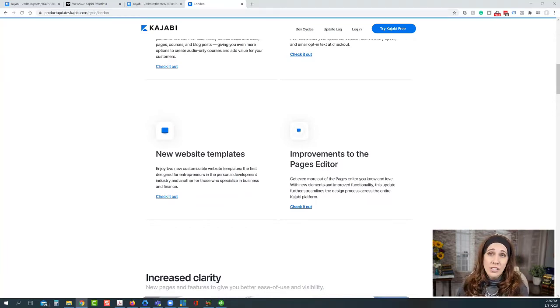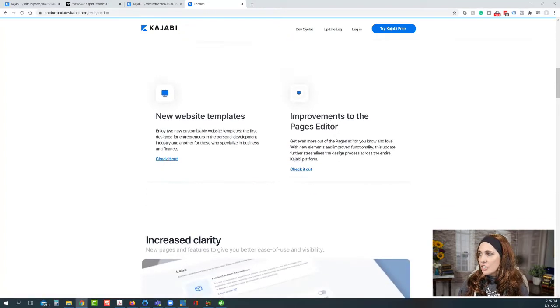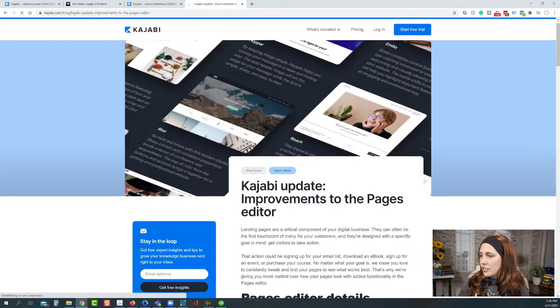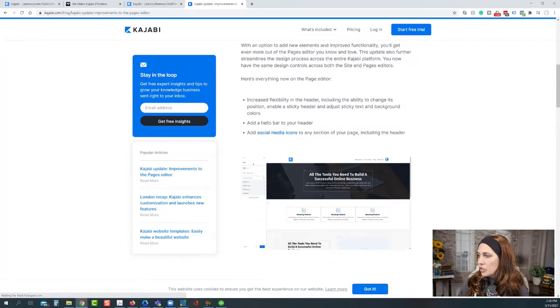So this is of course still Encore. If you like templates, personally, I prefer to start from scratch, but some of you like to have the inspiration of a template to start from. So if you like templates, there are some new ones to help get started and help those creative juices flowing. There are improvements to the page editor. So these are going to be some pretty cool things on the page editor. Let's see, what are the specifics on this?